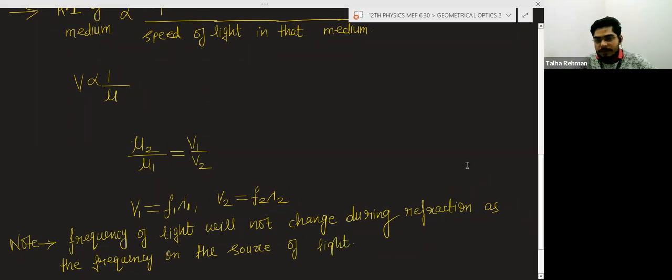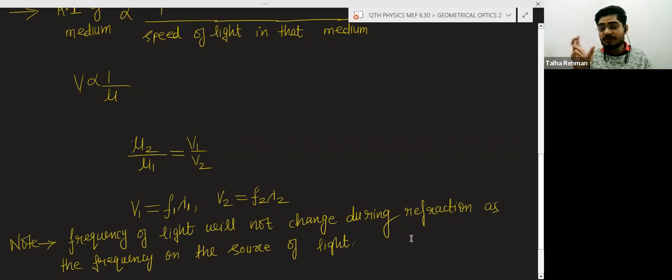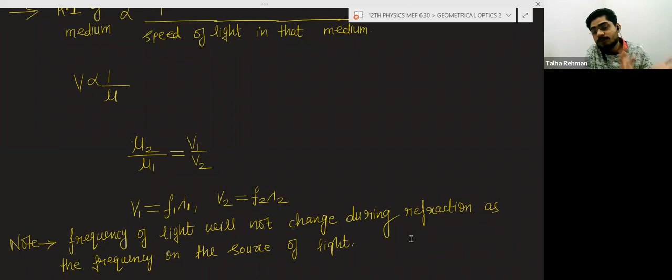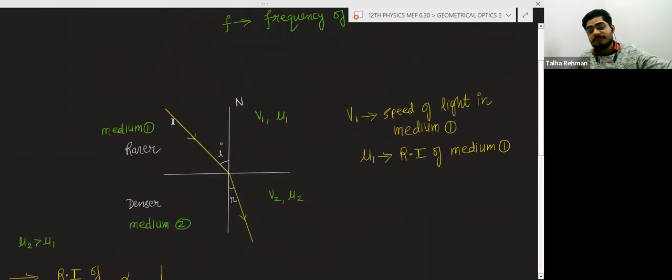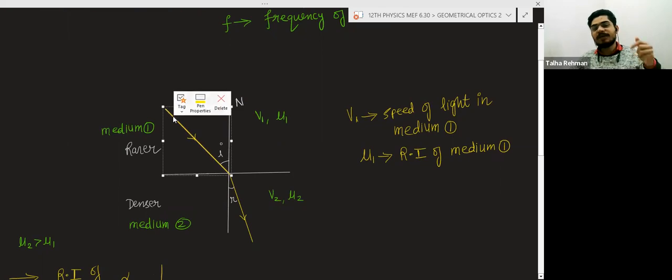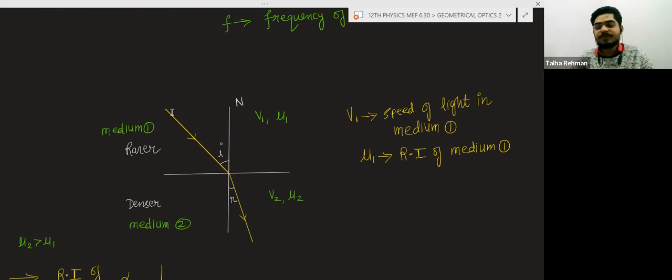What is the meaning of frequency? Frequency is basically the number of waves in 1 second, and that number depends only upon the source of the light. Here the light is coming from only one source. There are no other sources. This light can be from any object, from me, from this bulb, or from the sun.